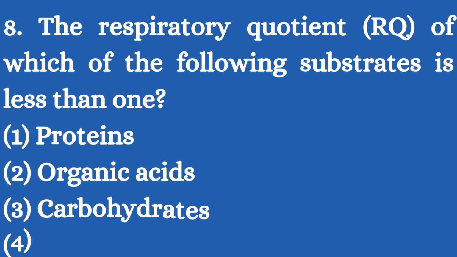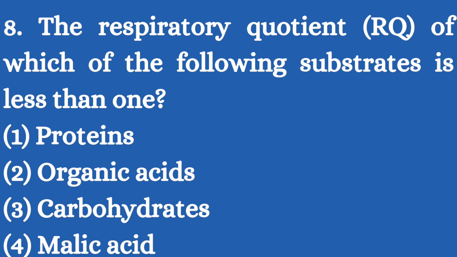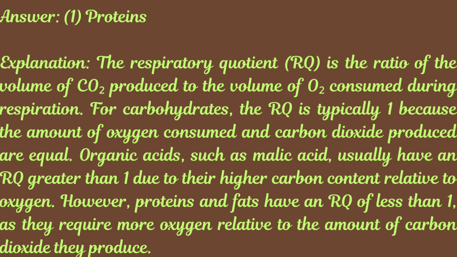8. The respiratory quotient, RQ, of which of the following substrates is less than 1? Options: 1. Proteins, 2. Organic acids, 3. Carbohydrates, 4. Malic acid. Answer: 1. Proteins. Explanation: the respiratory quotient, RQ, is the ratio of the volume of CO2 produced to the volume of O2 consumed during respiration.